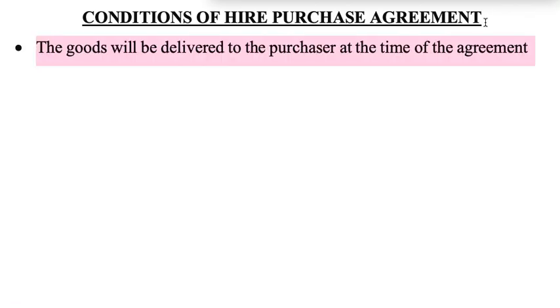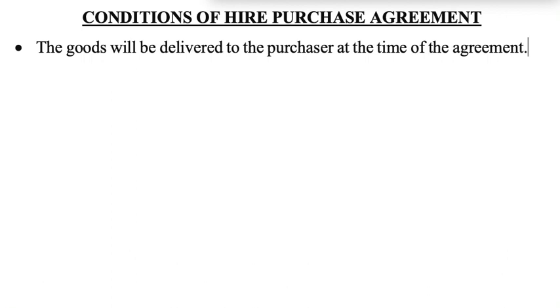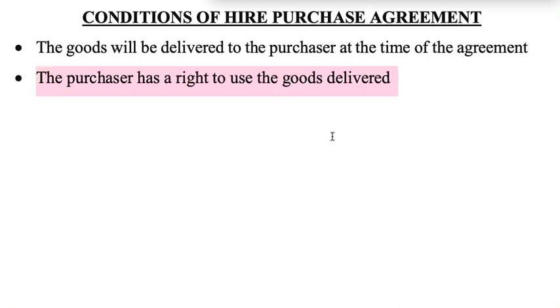Now let us understand the conditions of hire purchase agreement. The first condition is the goods will be delivered to the purchaser at the time of agreement. Once both the parties enter into agreement, once they sign it and pay the advance, then the vendor is going to deliver goods to the hirer or the purchaser. The second condition is the purchaser has the right to use the goods delivered. Because there is an agreement between these two parties, if the goods have been delivered, the purchaser has full right to use those goods.